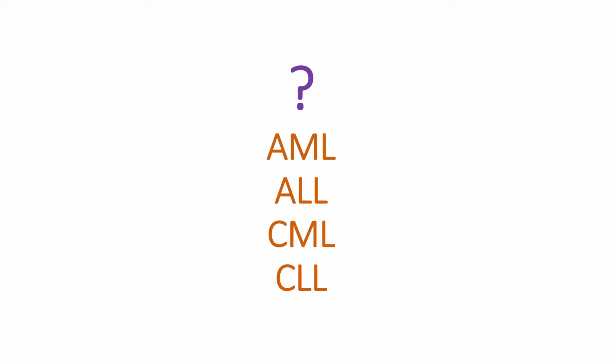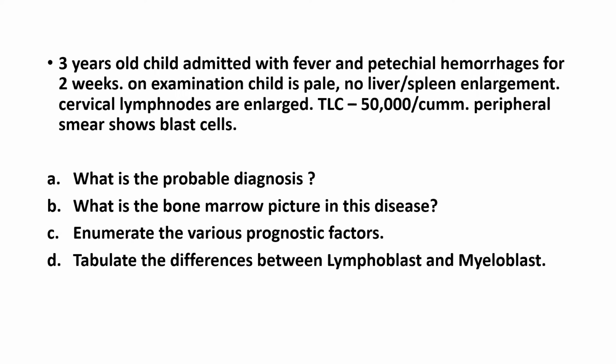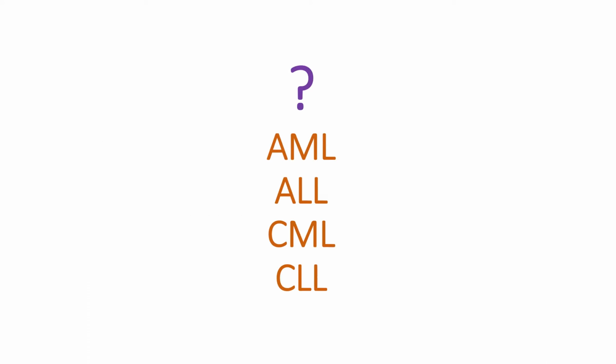and CLL. This scenario becomes even more difficult when they give you a clinical case like this, wherein they give the age of the patient and they also give the symptoms of the patient and ask you to diagnose the case. And they ask you to diagnose the leukemia and ask you what type of leukemia this is, whether it's AML, whether it's ALL, whether it's CML, and whether it's CLL.